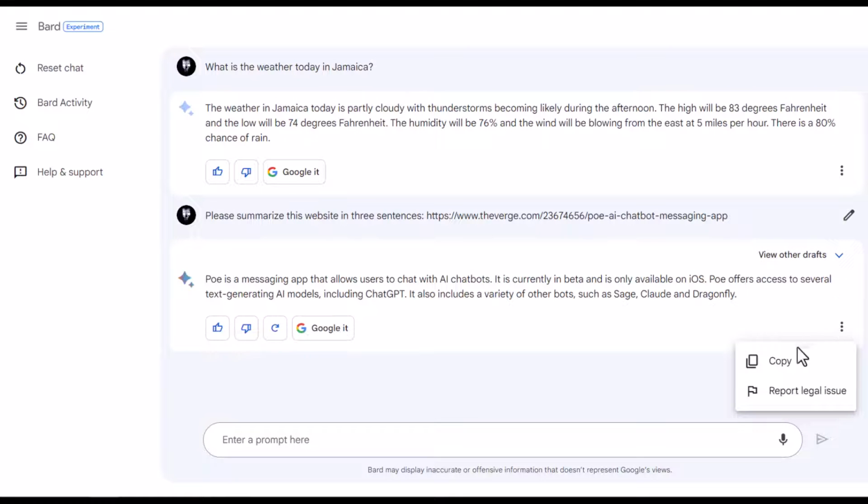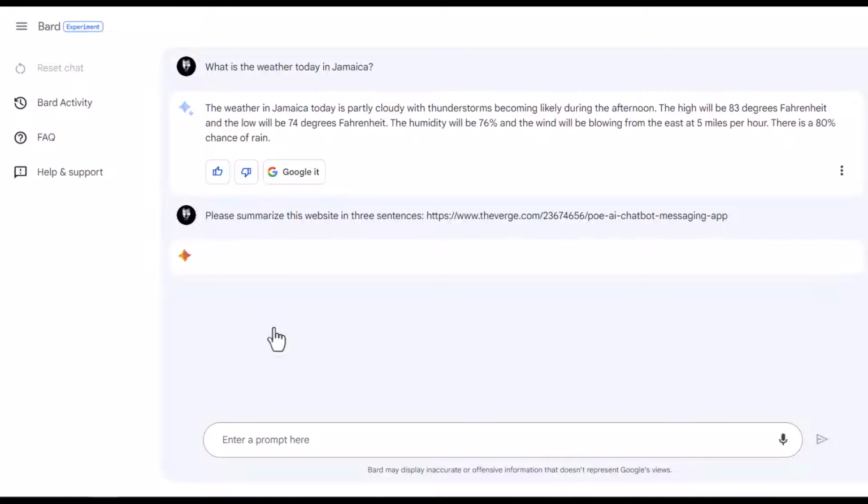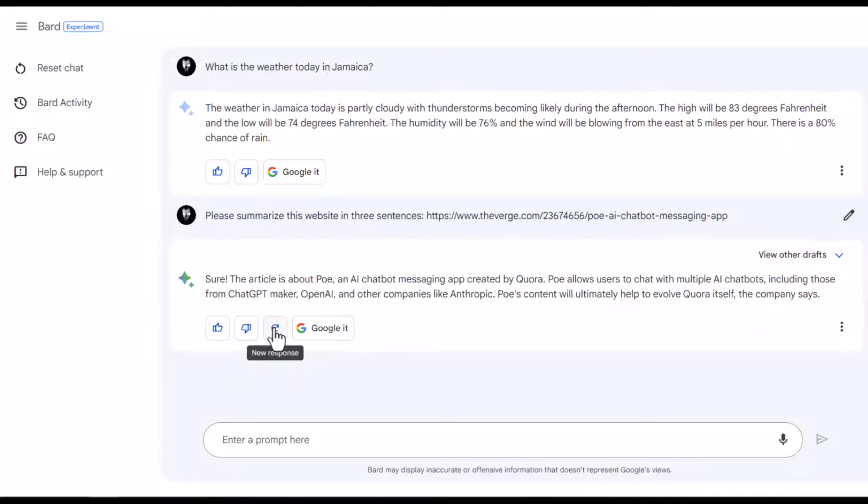Now we could copy this and we could give it a thumbs up, a thumbs down. We could actually generate a new response. So if we're not satisfied with that response, we could generate a new response. So as you can see, it generated another response based on the query which we gave. So that is pretty good. So we know that it can summarize a website. So that is guaranteed that it can summarize a research paper, a story, or anything of that sort. So summarizing is pretty good and it generated its response pretty fast.